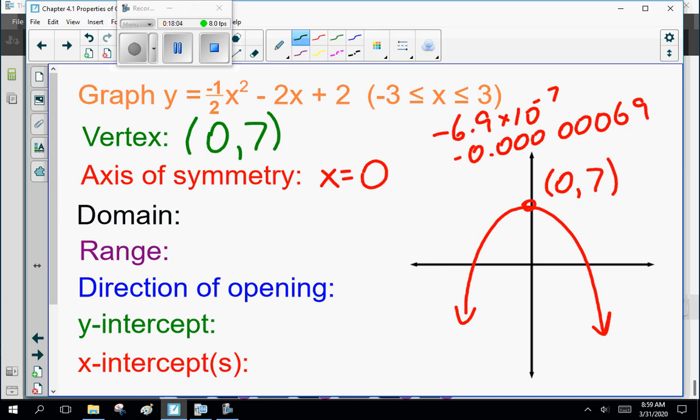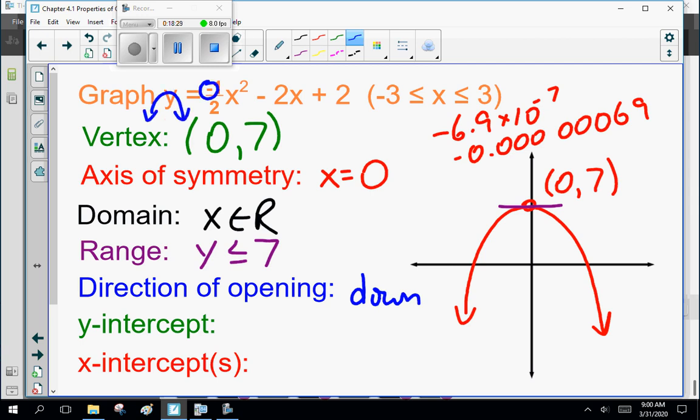Now, what's the domain of this? Our x values. X is all real. It's always all real for quadratic. What's our range? Well, right here, it only goes to 7. So y is less than or equal to 7. Direction of opening is down. Remember, this is negative, so it's a frowny face. The y-intercept, y equals 7. Now, the x-intercepts.